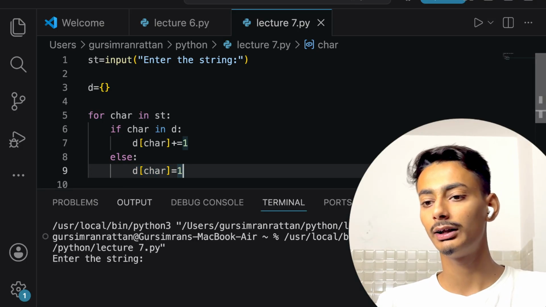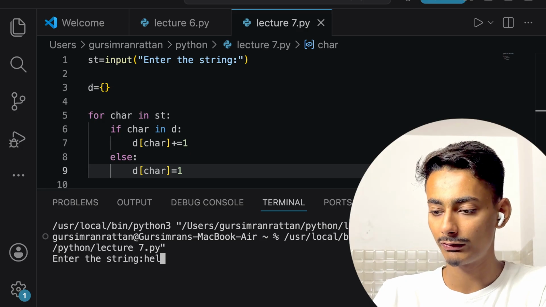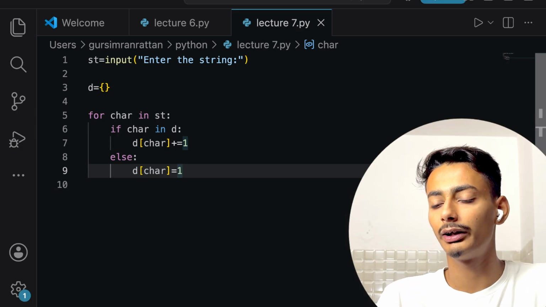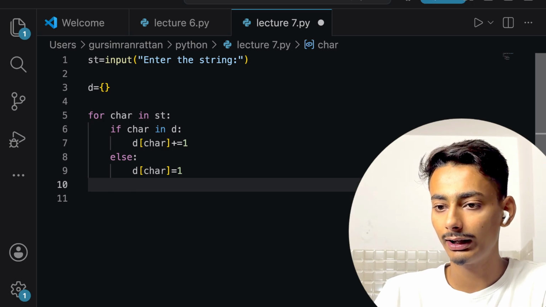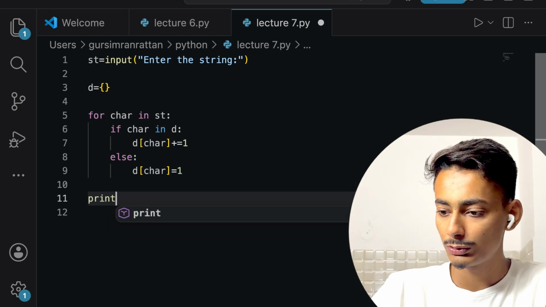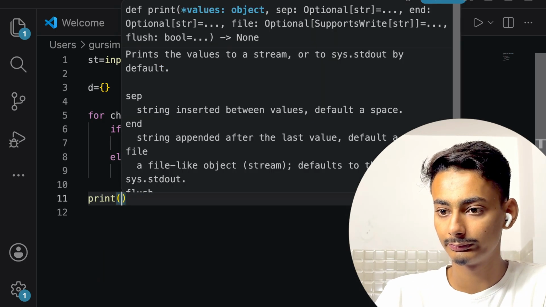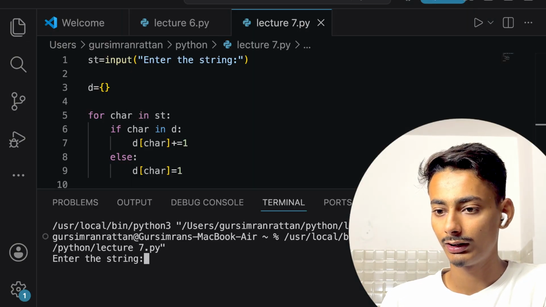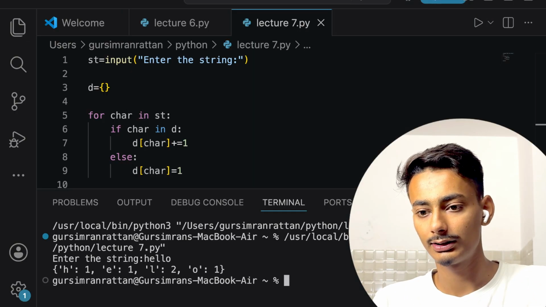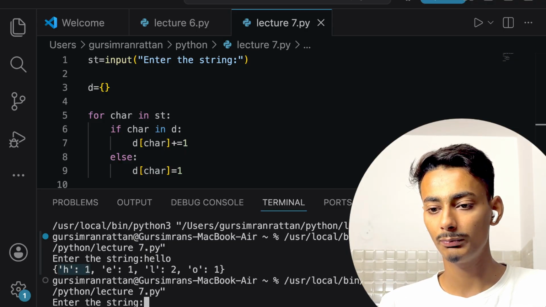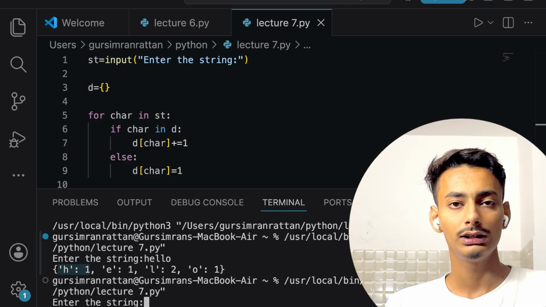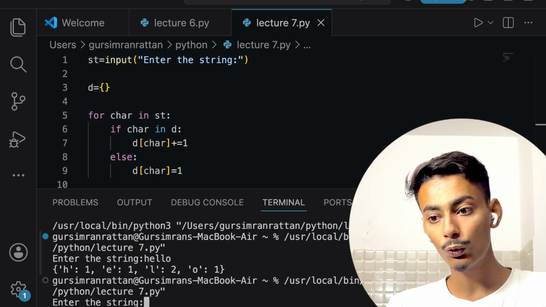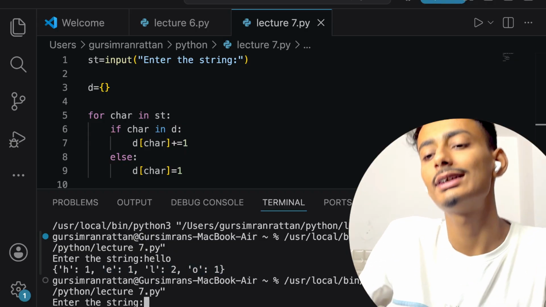Now let me just implement this and write hello as my word. But I have not printed it. In the end, I will be printing that dictionary also to see the results. It is printing H1 because inside hello, H is occurring once, E once, L twice, O again once. Now how is this being implemented?